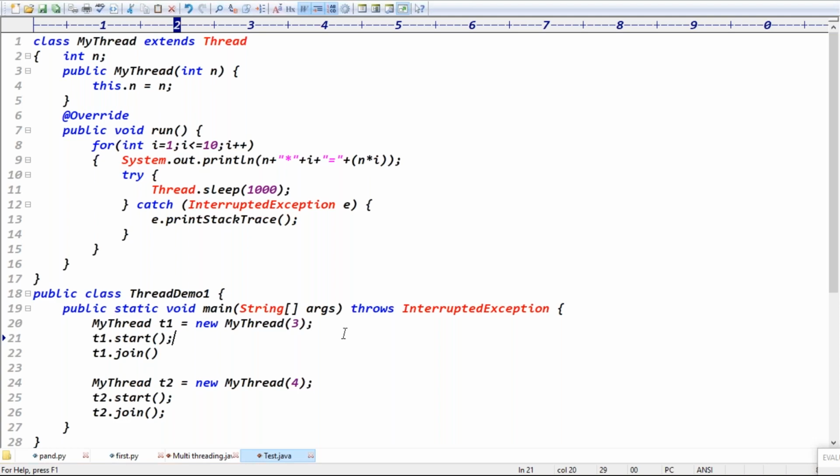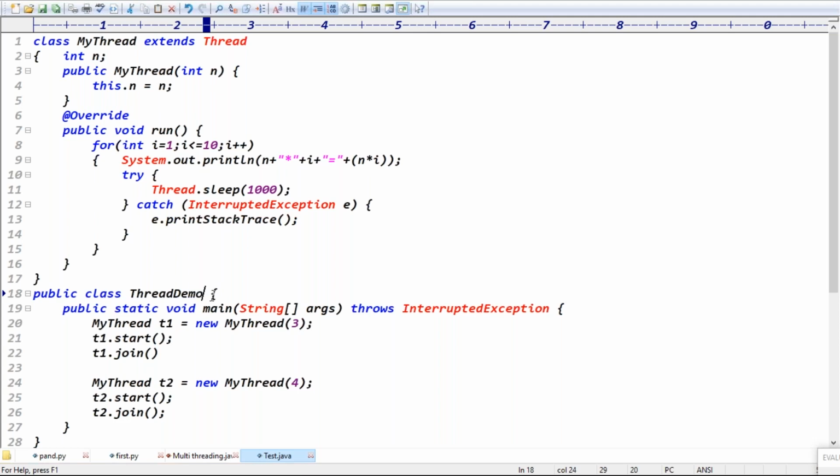Now we have taken a run method, and in the run method we are looping from 1 to 10, where we are printing the value of n.